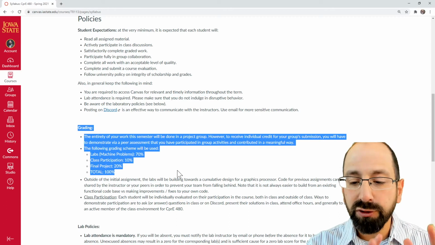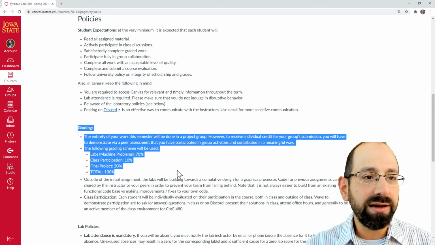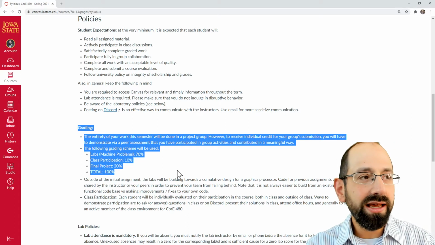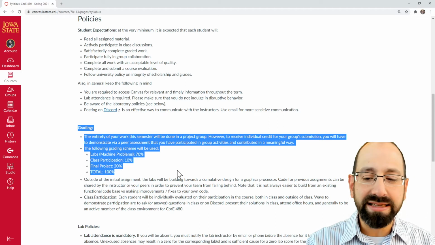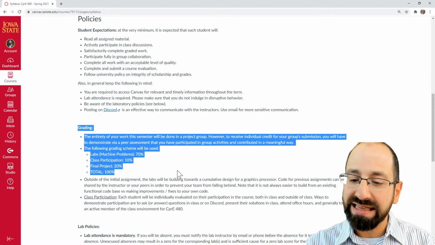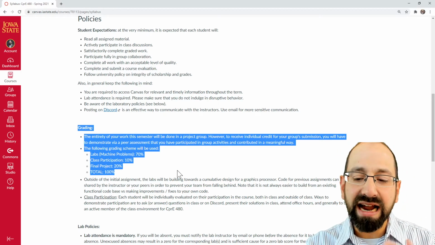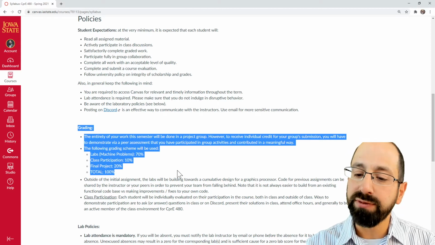So if you look at that, the first thing you may notice is there's nothing about homework in this class. We arguably have no homework in this class. There's nothing about midterm exams or final exams. We do not have exams in this class. It is entirely an applied hands-on learning type of class.